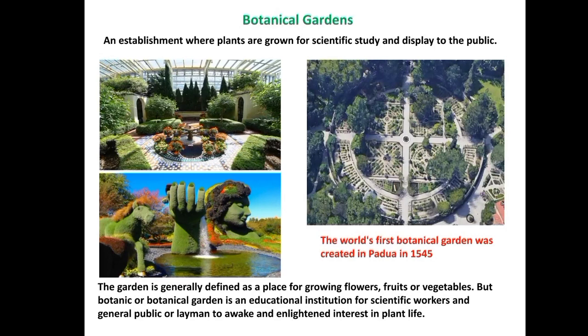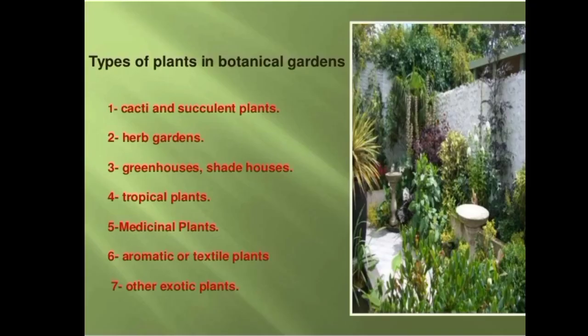Next, what types of plants can be grown in the botanical garden? So you can see we can grow xerophytic plants, herb gardens, greenhouses, shade houses, tropical plants, medicinal plants, aromatic plants, and other exotic plants in the botanical garden. So these are the types of plants which can be grown in the botanical gardens.